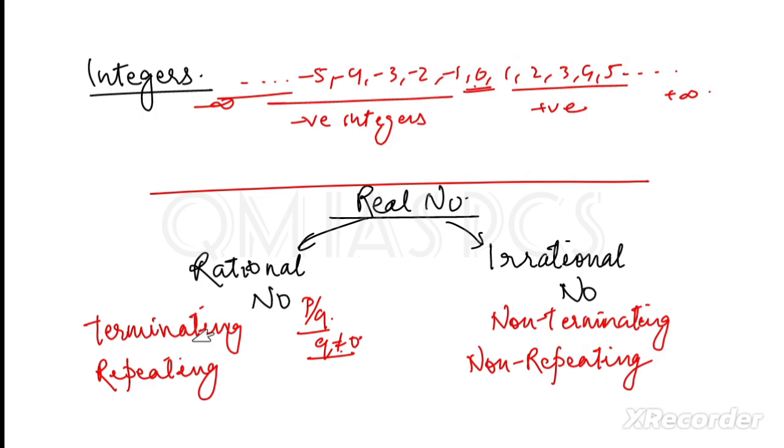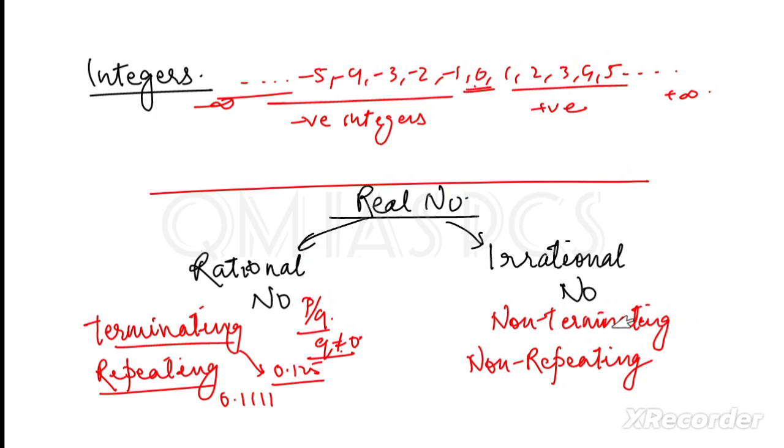Now one thing is there, like terminating decimal or non-terminating decimal. This is about decimals. Here we talked about the fraction p by q, but here we talk about decimals, terminating decimal or repeating decimal. What is a terminating decimal? Like if I say 0.125, this decimal terminates at 5. The last number is 5. And for repeating we can say 0.111, like this one. These are rational numbers actually.